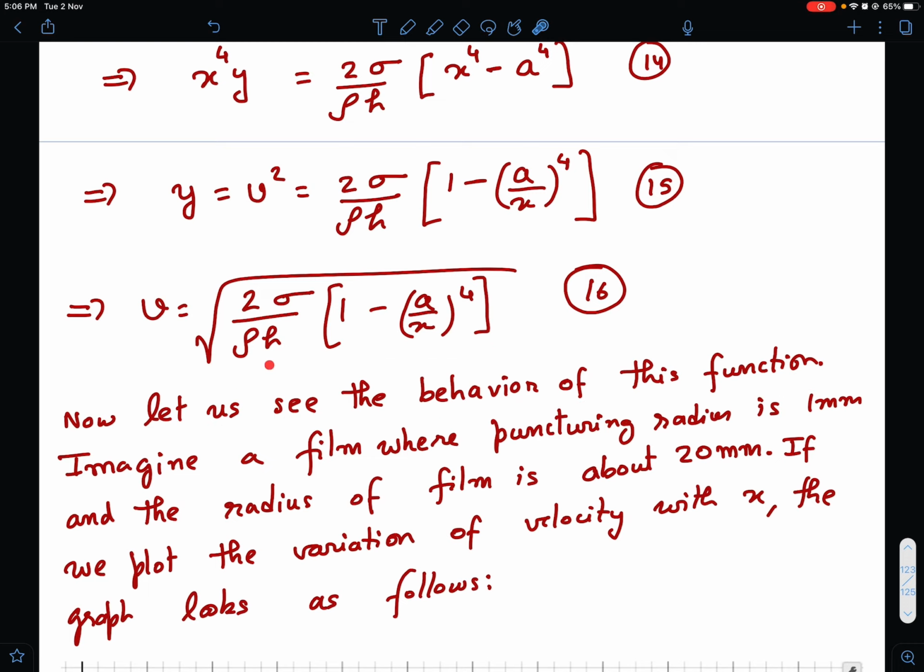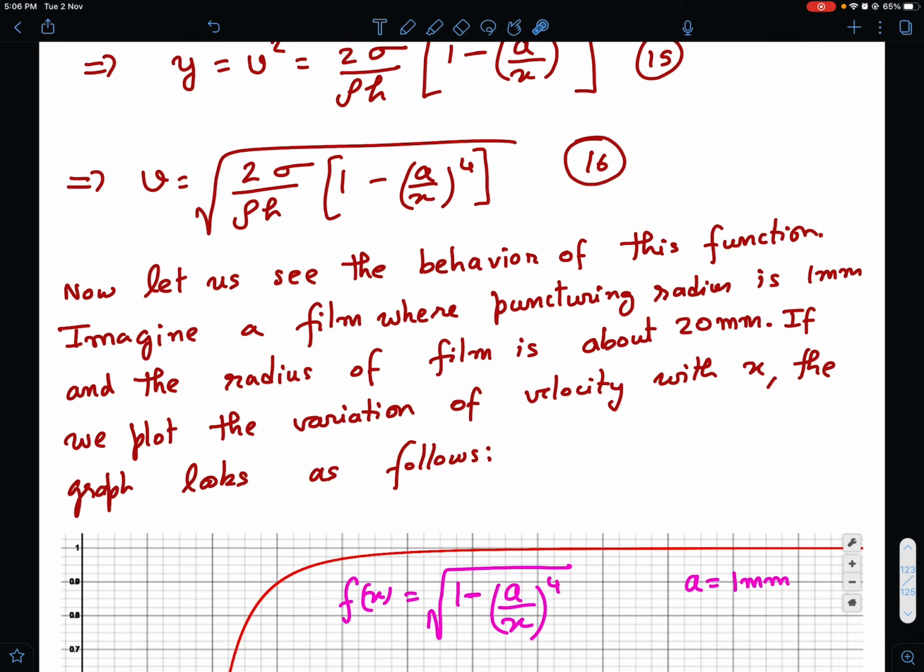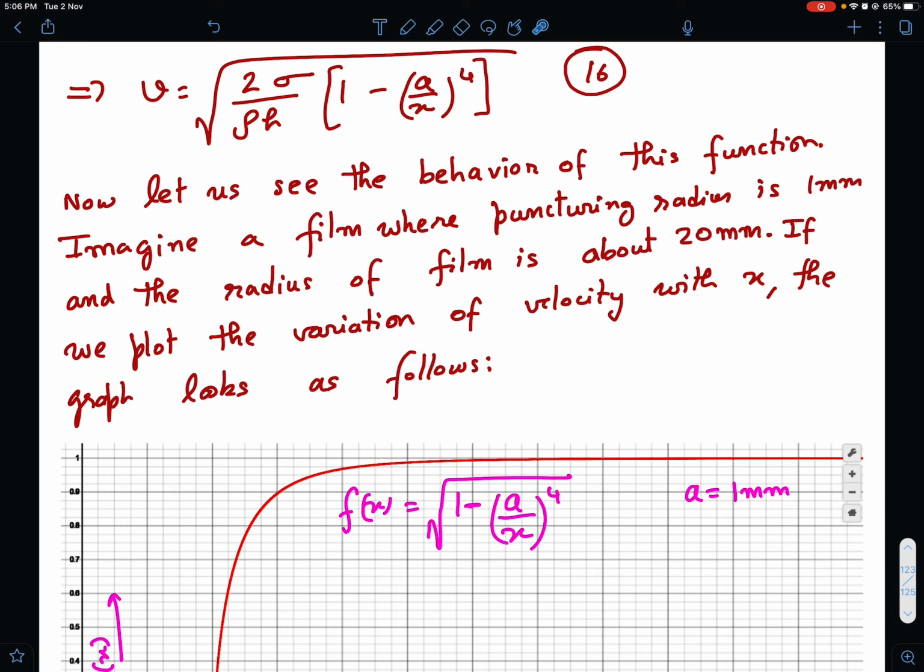And now we will see how this function behaves. Of course, when a is very small, you can readily see that this will become constant, right? a by x to the power 4 will go to 0, and this will be simply root 2 sigma by rho h, okay, when a is very small. But for better insight, that's why I used a, so that we can get a better insight into the behavior